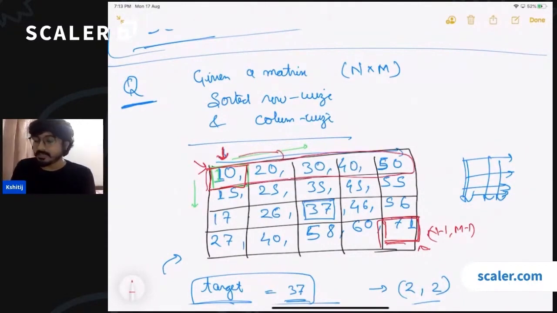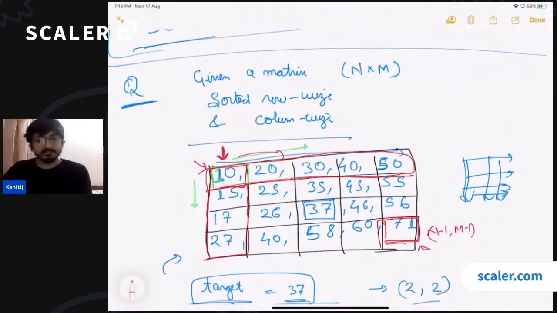Yes, because all the elements of this row are greater than 10, right? So the target can be 30, it can be 40. The target can also be 17 or 15, right? So it can also be present in this column as well. So if the target is greater than 10, it can be present anywhere in the matrix, right?